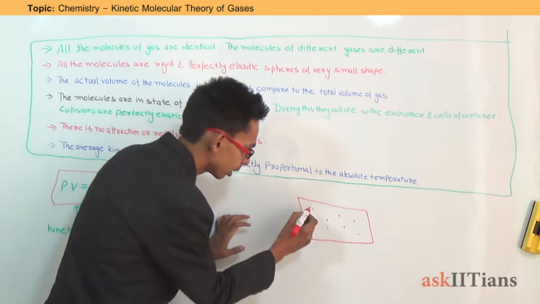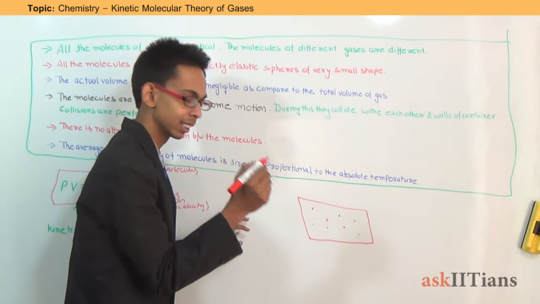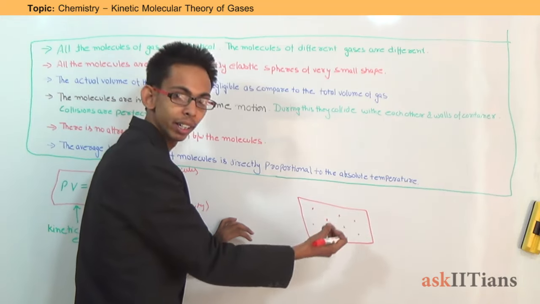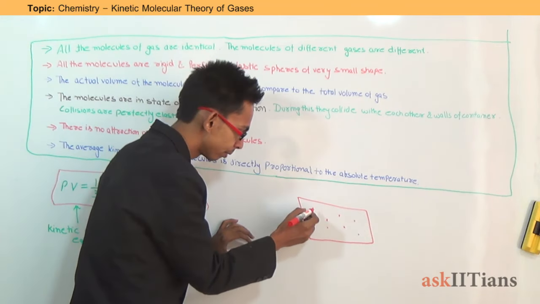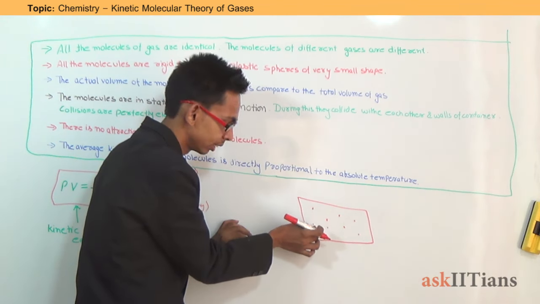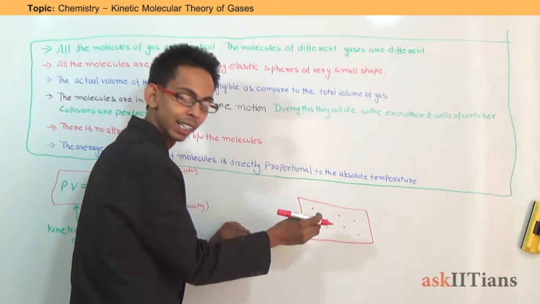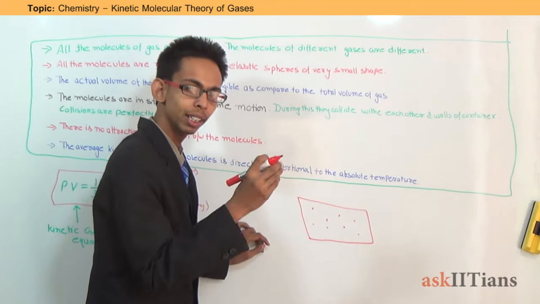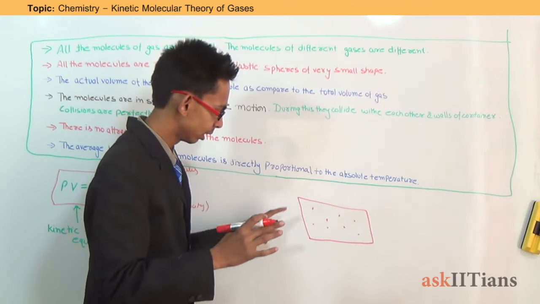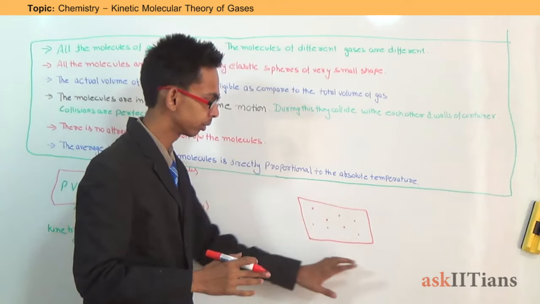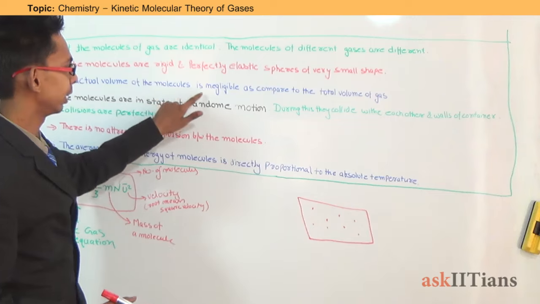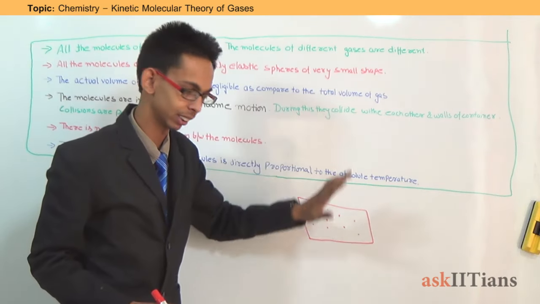Actually, the size of a molecule of gas is so small that it can be neglected when we talk about the whole volume. The distance between the two molecules is very large as compared to the size. Size of a particular molecule of gas is so small that it can be neglected, and the volume of gas becomes equal to the volume of container. The actual volume of molecule is negligible as compared to the total volume of gas.